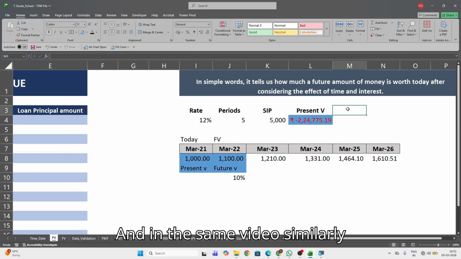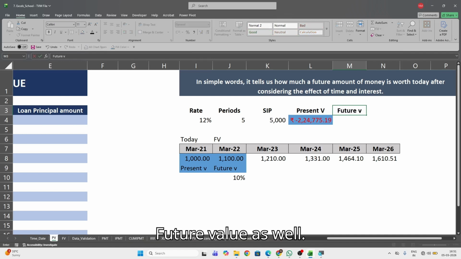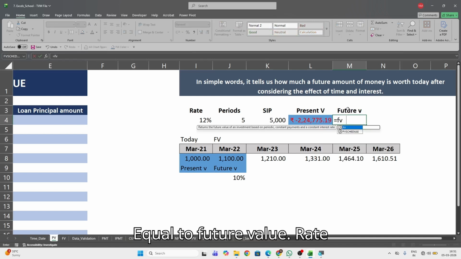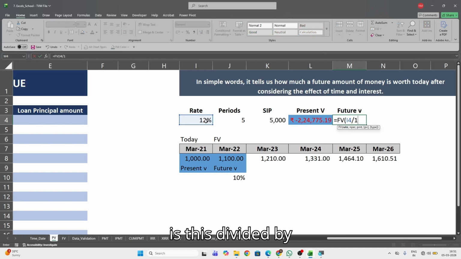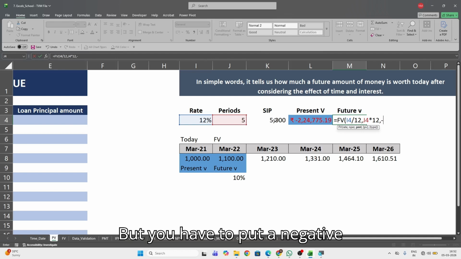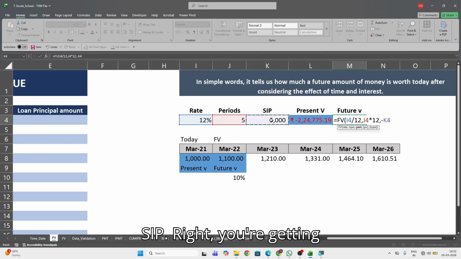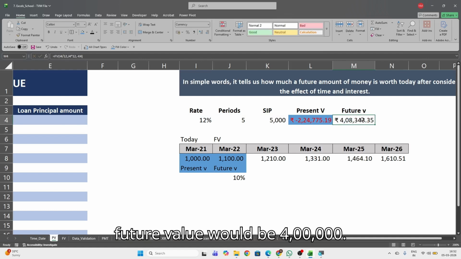And similarly, you can calculate the future value as well. Equal to future value, rate is this divided by 12 and NPER is this into 12, comma, PMT is this. But you have to put a negative sign because you are giving money, money is going out through the form of SIP, right? You're getting the future value now. The future value would be 4 lakhs.